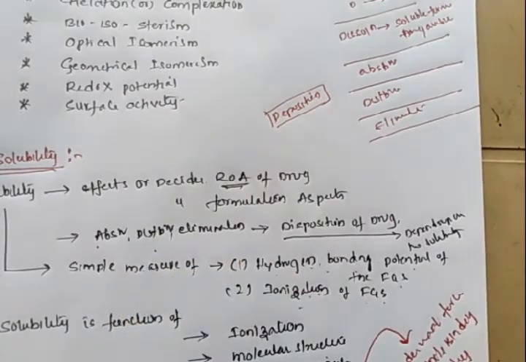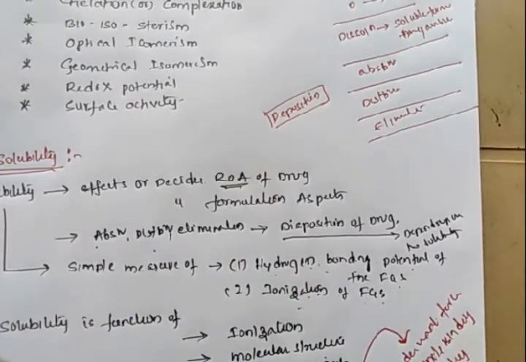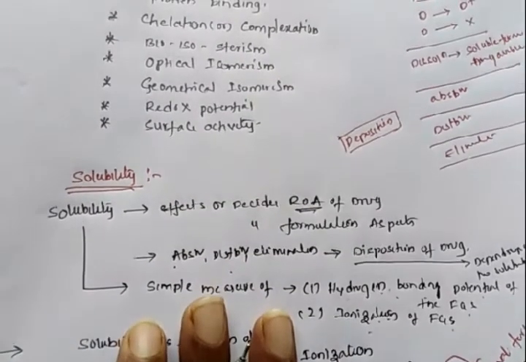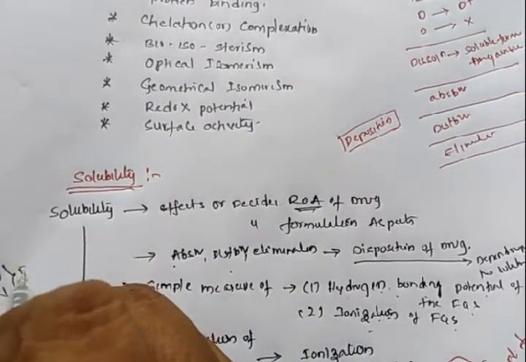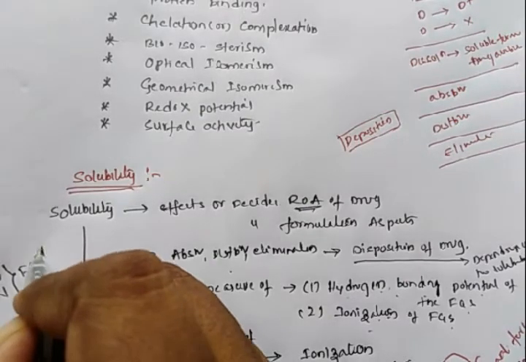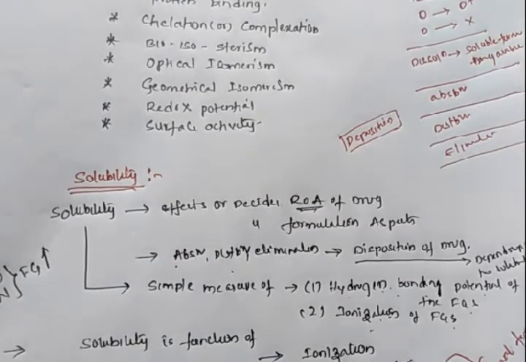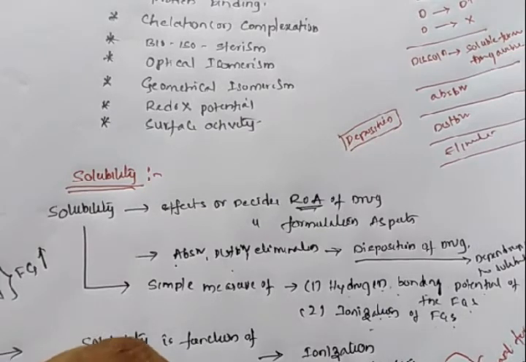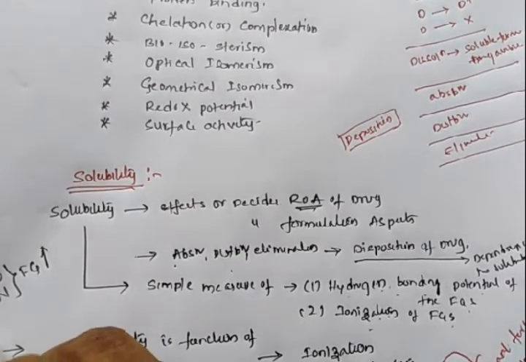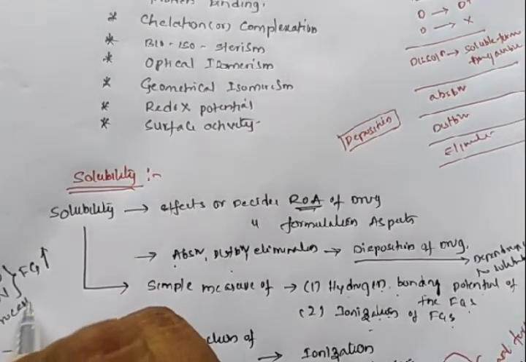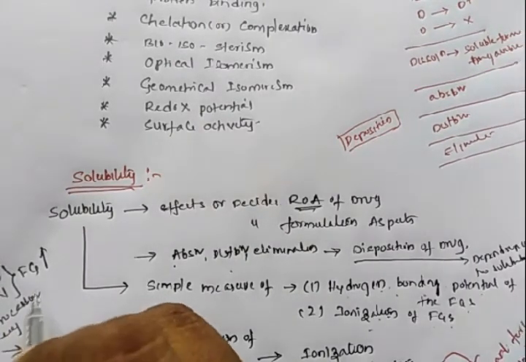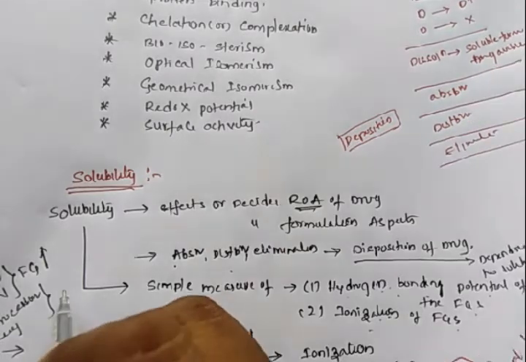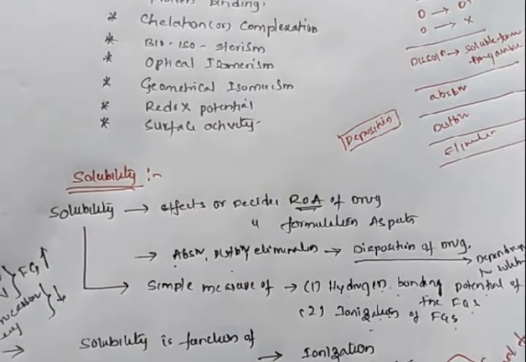Functional groups like oxygen and nitrogen increase solubility, and hydrocarbon chains and rings of a drug molecule decrease solubility.